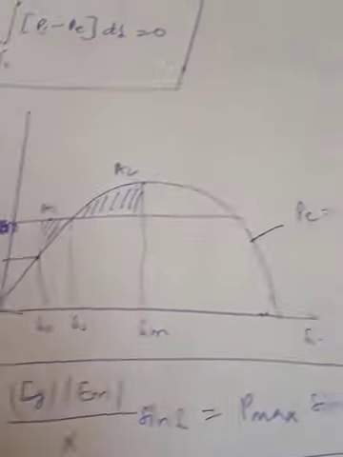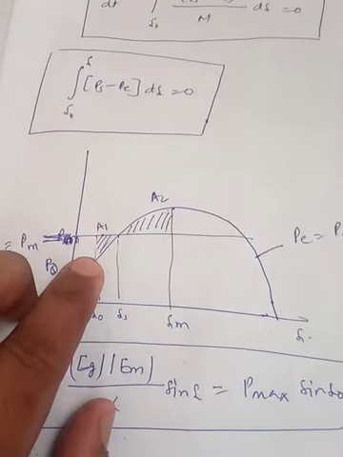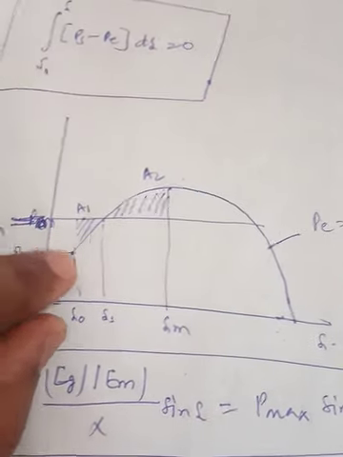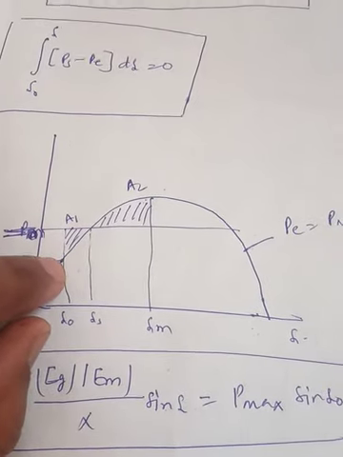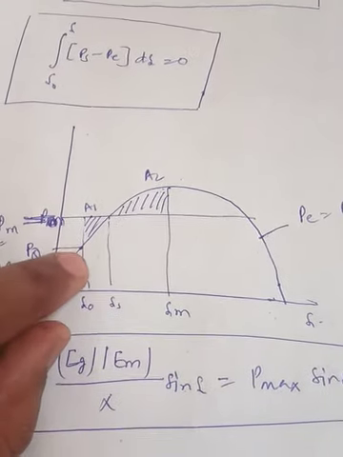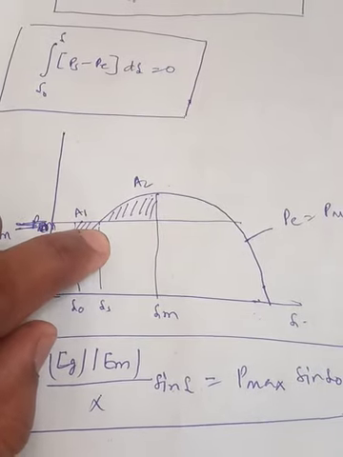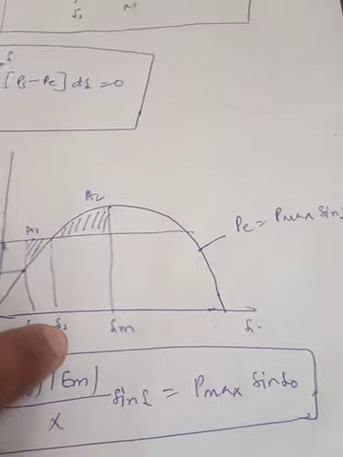Now it can be understood this way: suppose power has suddenly been increased from P0 to PS. Initially this is our equilibrium point, and now it has come to this point, so from delta 0 to delta S we have come. Now what will happen?